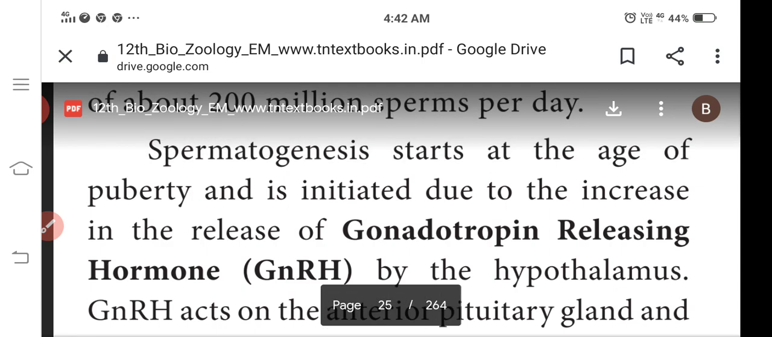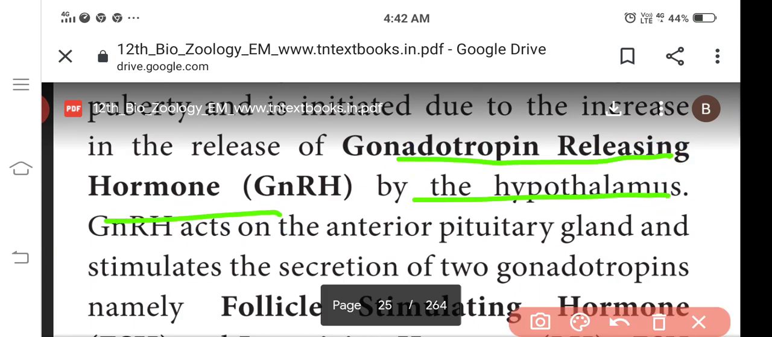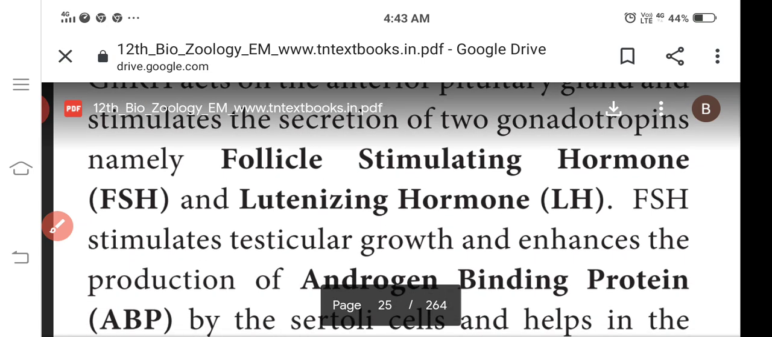Next one, spermatogenesis. When does it start? It starts at puberty. What hormones are secreted? The hypothalamus secretes gonadotrophin releasing hormone. It acts on the pituitary gland and stimulates two types of gonadotrophins: luteinizing hormone and follicle stimulating hormone.